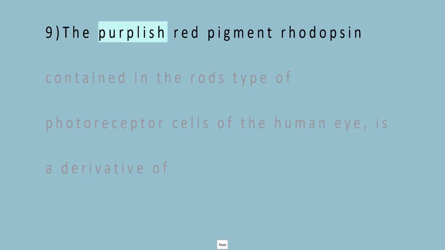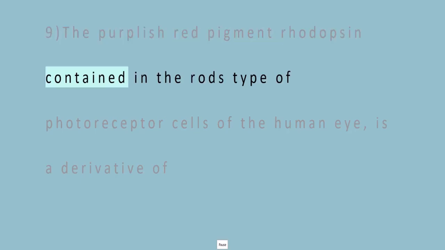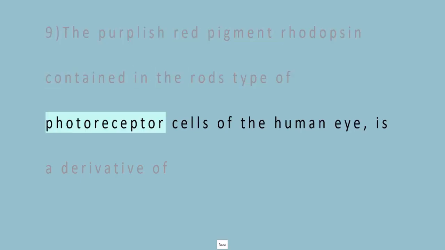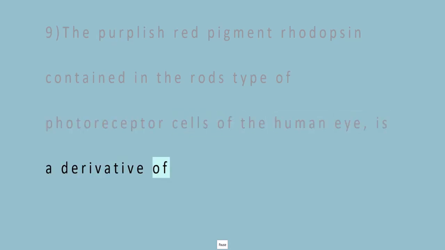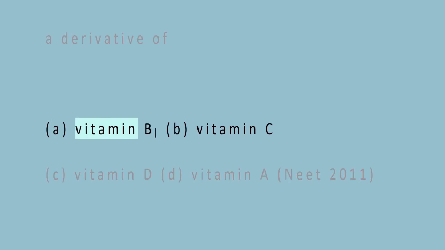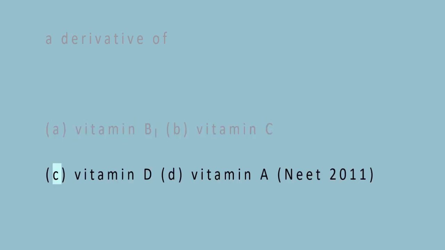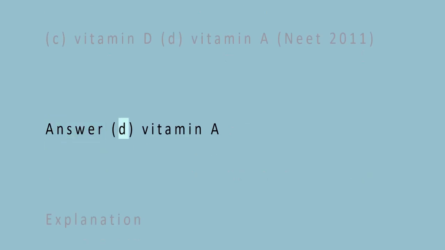8. The purplish red pigment rhodopsin contained in the rods type of photoreceptor cells of the human eye is a derivative of A. Vitamin B1, B. Vitamin C, C. Vitamin D, D. Vitamin A. NEET 2011. Answer D. Vitamin A.